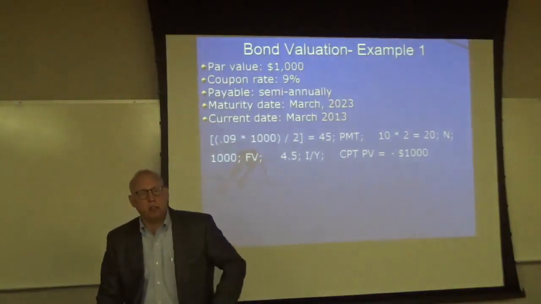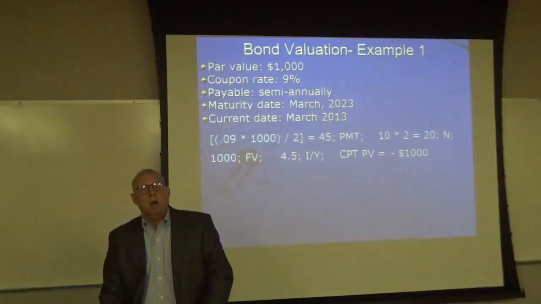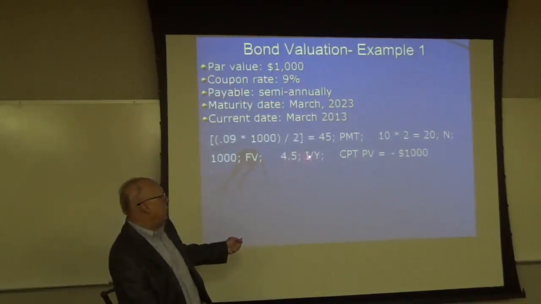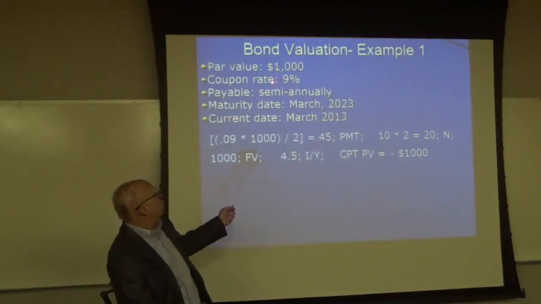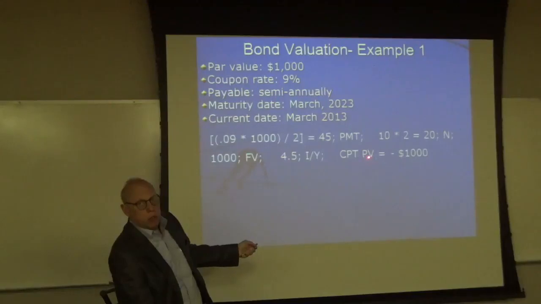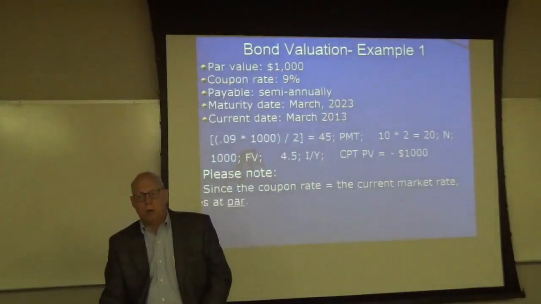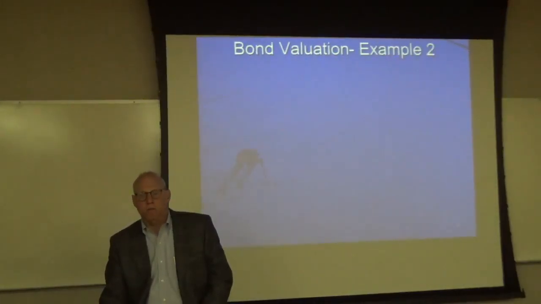Notice it's a negative. What that means is you'd have to pay $1,000 for this bond. Because the coupon rate and the market rate are the same number, the market price of the bond equals the par value of the bond, $1,000. When you start changing I/Y here compared to your coupon rate here, then your present value will change as well. We're going to get into that. Coupon rate equals the market rate, the bond trades at par. Very important concept.